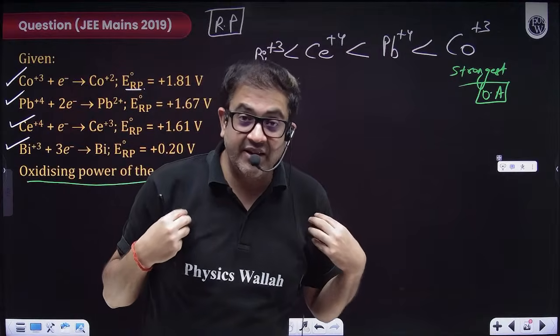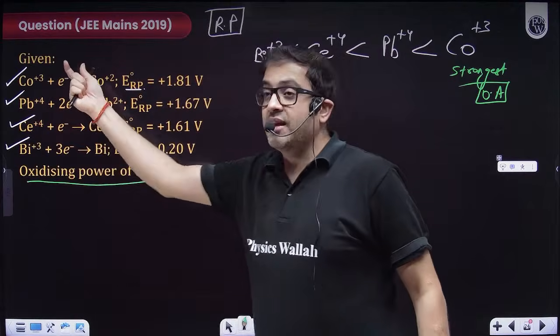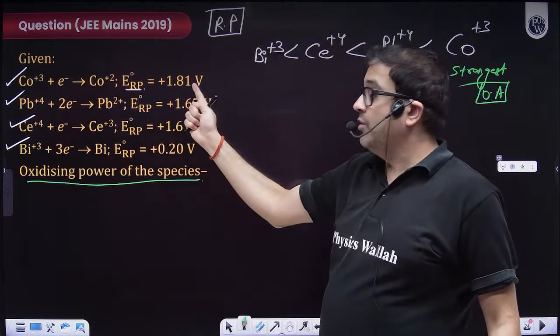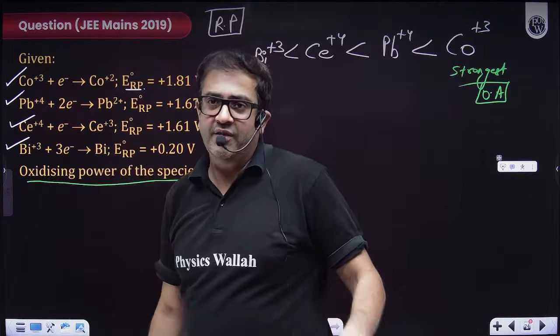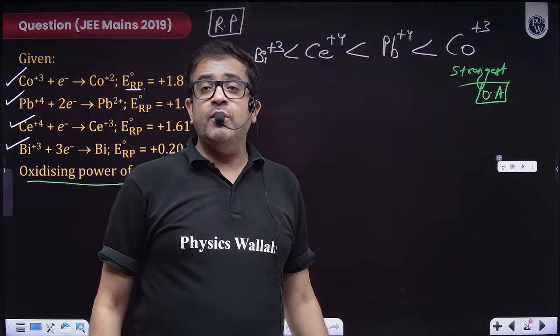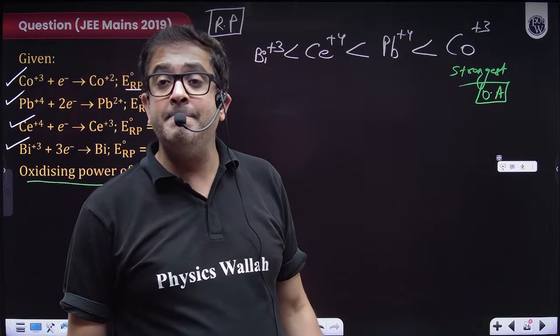Who is having the capacity to reduce itself? Sir, cobalt plus 3 has a tendency to go to cobalt plus 2 with a potential of 1.81. So definitely, I hope everybody is clear.